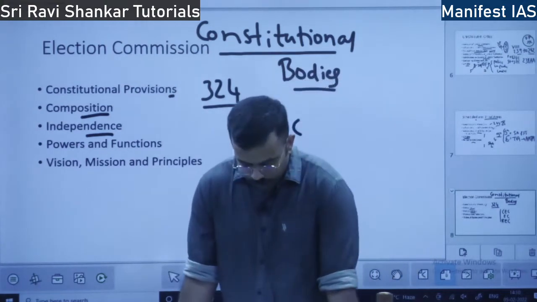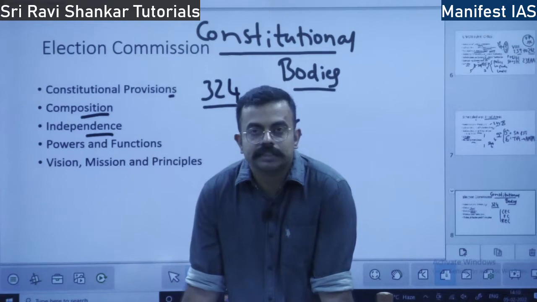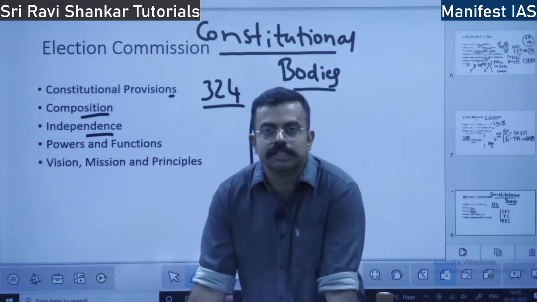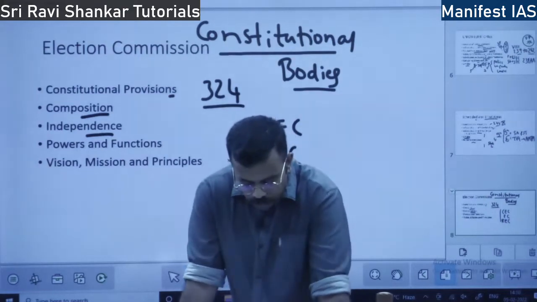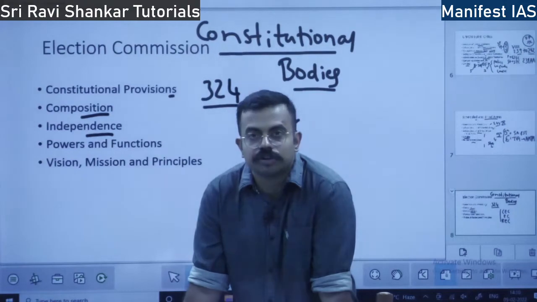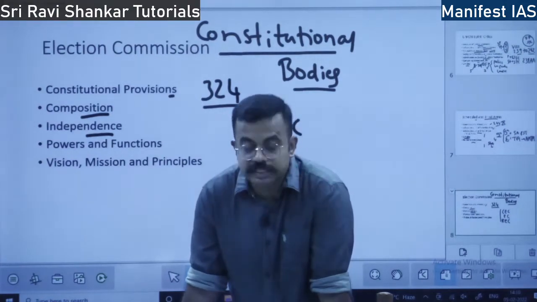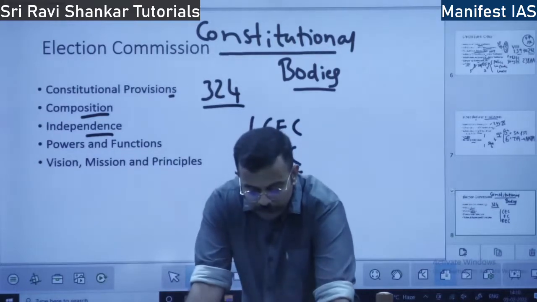Okay. So how is independence ensured? First point is security of tenure. The election commissioner's security of tenure cannot be curtailed, and their salary and other service conditions cannot be varied.